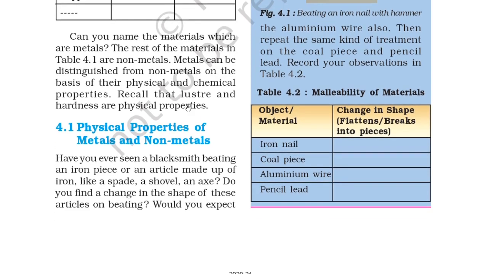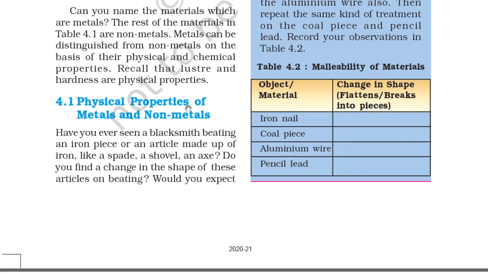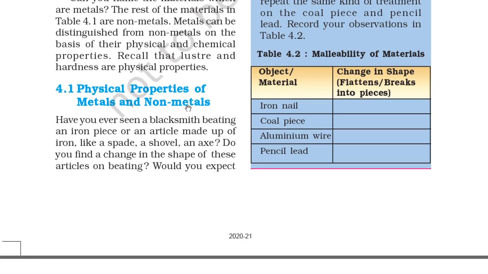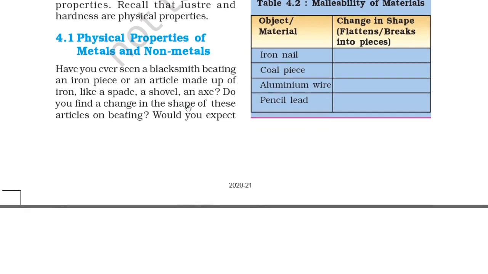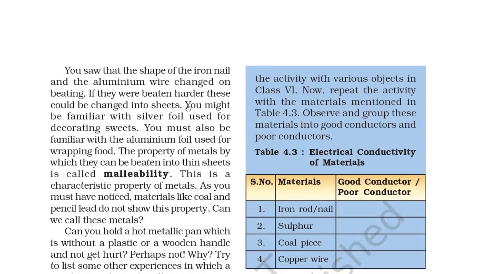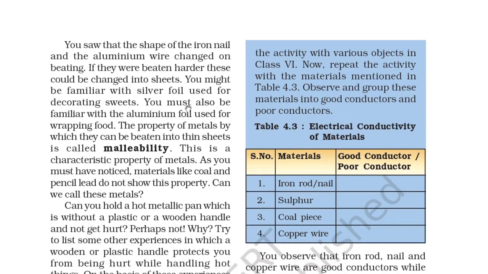So you can see you are hitting the iron nail, coal piece, aluminium wire and pencil lead. The malleability of a material can be checked by change in shape: flattening or breaking into pieces. So you can write that. You saw that the shape of the iron nail and the aluminium wire changed on beating. If they were beaten harder, they could have changed into sheets.